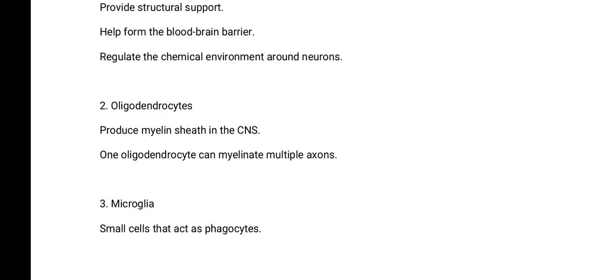I said the myelin sheath is a glycolipid coating, a wrapping that is found on the axons. And one oligodendrocyte has the capability to myelinate multiple axons. The next one we have is the microglia.